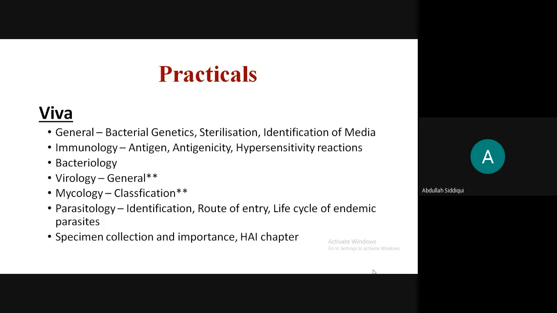and then specimen collection and its importance, which was covered in laboratory diagnosis, is also asked very regularly in viva. So what is the use of a wide mouth screw container? Why would you use midstream urine, or what is a sputum container, etc. And the hospital-acquired infections chapter is also important: major nosocomial infections, how they are acquired, how they can be prevented, any treatment for carriers, etc. Next slide, please.